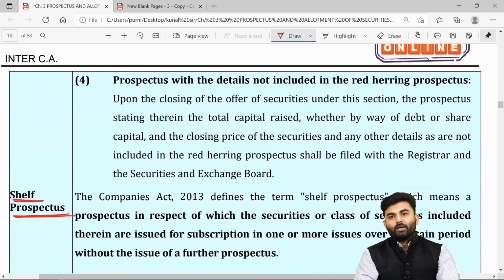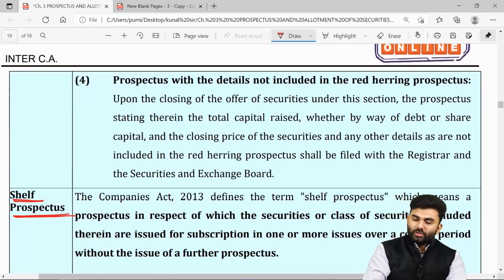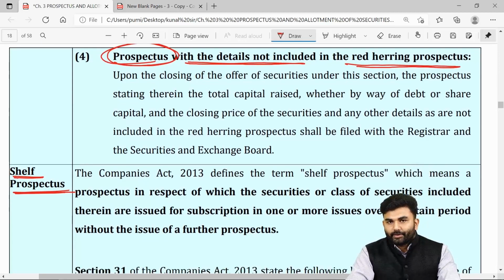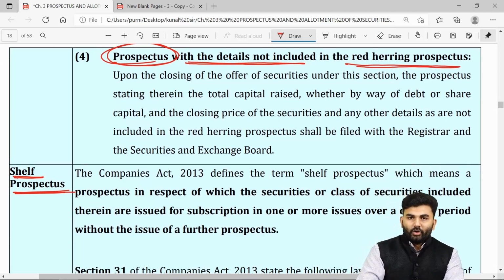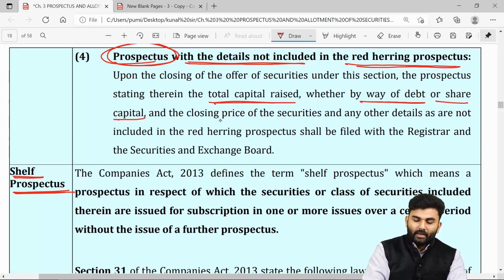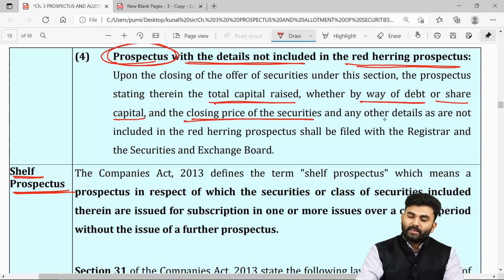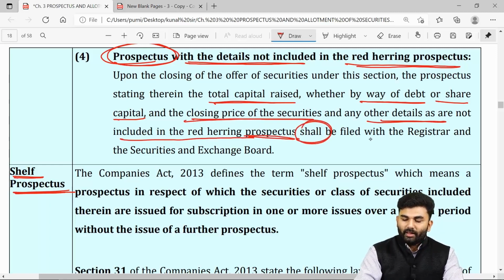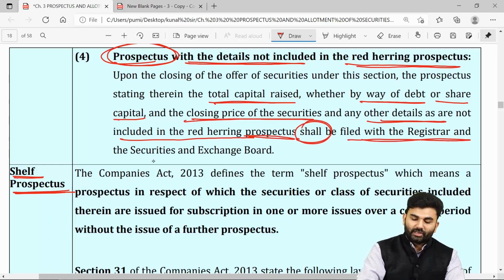Over here, the lawmaker says all those details which were not included inside the red herring prospectus shall be included inside the prospectus. The details relating to the total capital raised, whether by way of debt or share capital, the closing price of the securities, and any other such details which were not included inside the red herring prospectus shall be filed with ROC and SEBI.